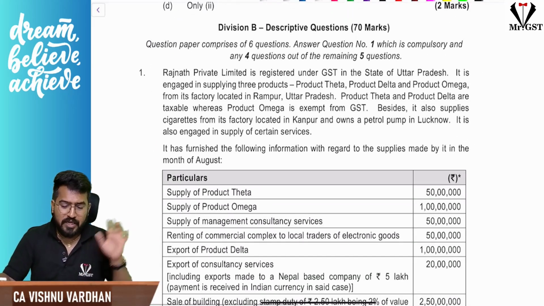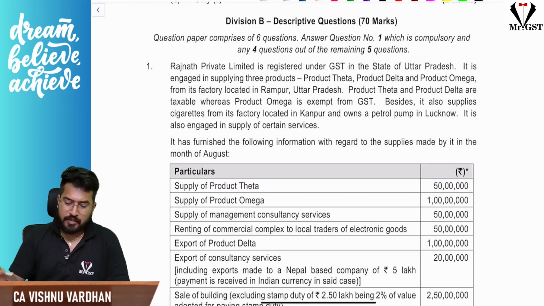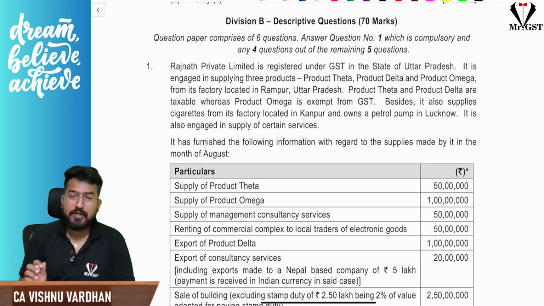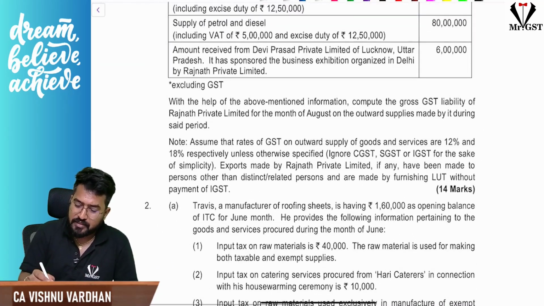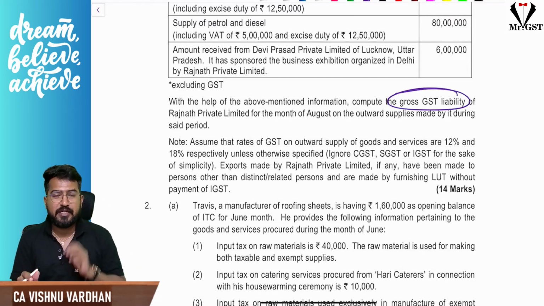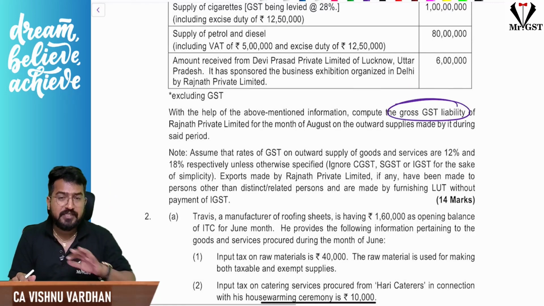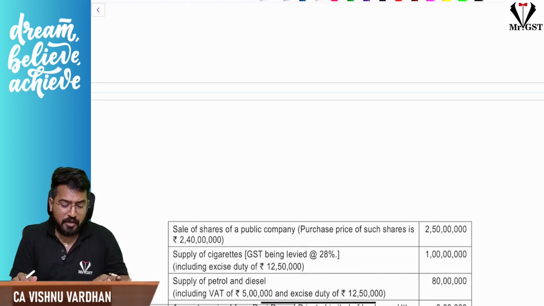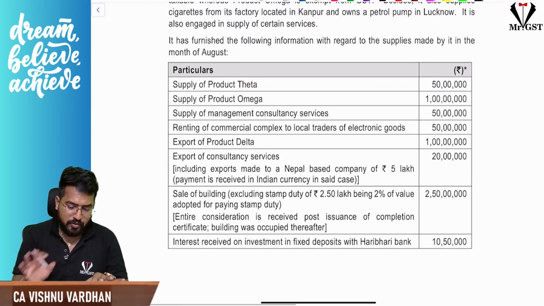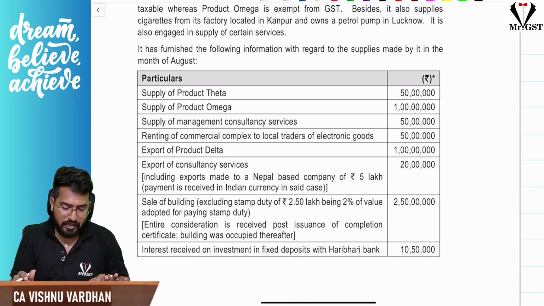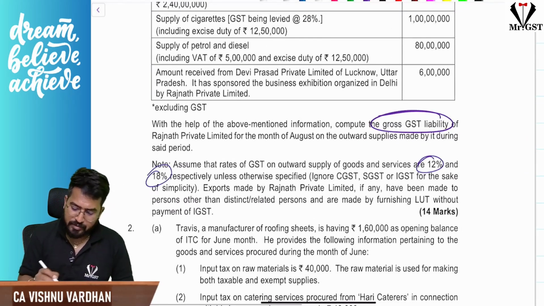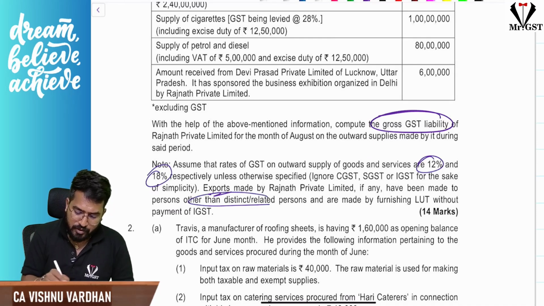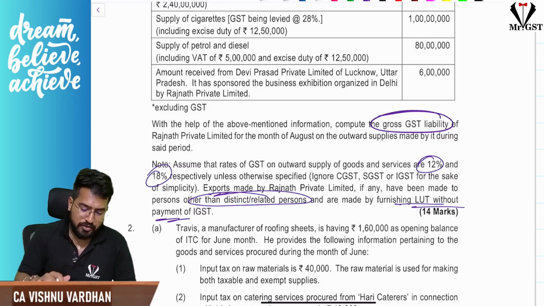Now let us move on to the descriptive part of 70 marks. In this descriptive case, the first question is a 14-mark question, and it is just about computing gross GST liability. When you are computing the gross GST liability, that means there is no input tax, nothing. They are straight away giving various details of outward supplies, and on that we have to calculate the GST liability. They said on goods 12% GST rate, on services 18% GST rate, and exports made to other than distinct persons and related persons are all made with LUT without payment of tax. So now, what is the gross GST liability?